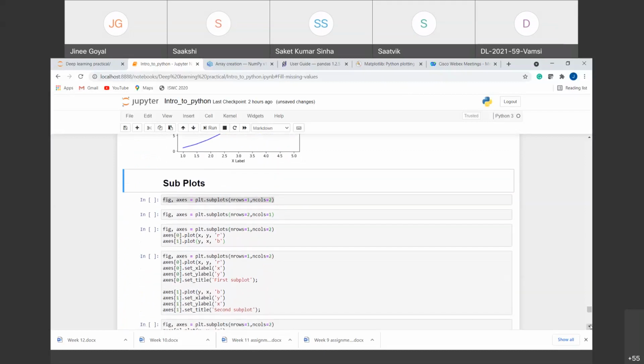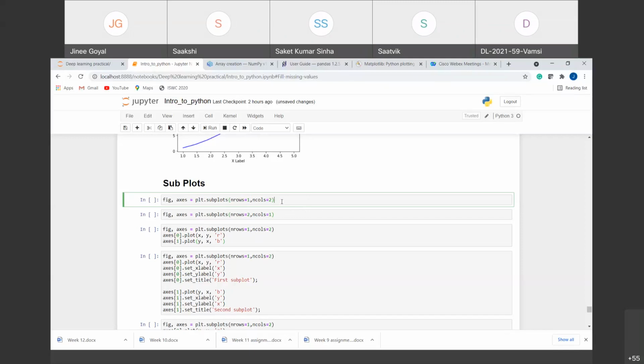Now, sometimes we have subplots with us, right? That is multiple plots in a single plot. So for that, we use the plt.subplots function. What it will do is, it will automatically create an empty canvas for us, then automatically create the axes for us based on the number of rows and number of columns we have provided here.